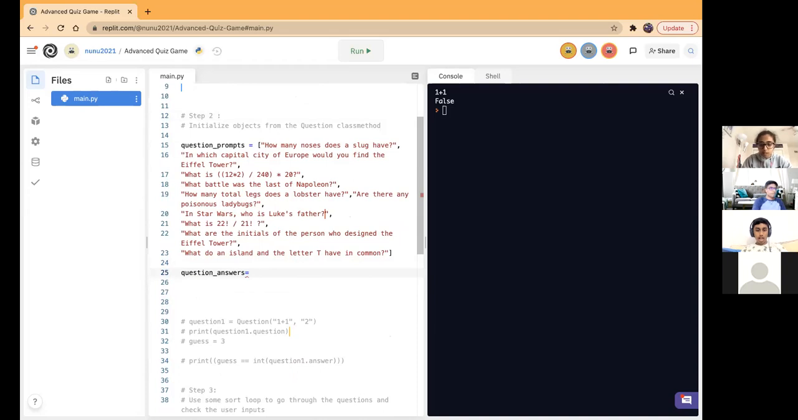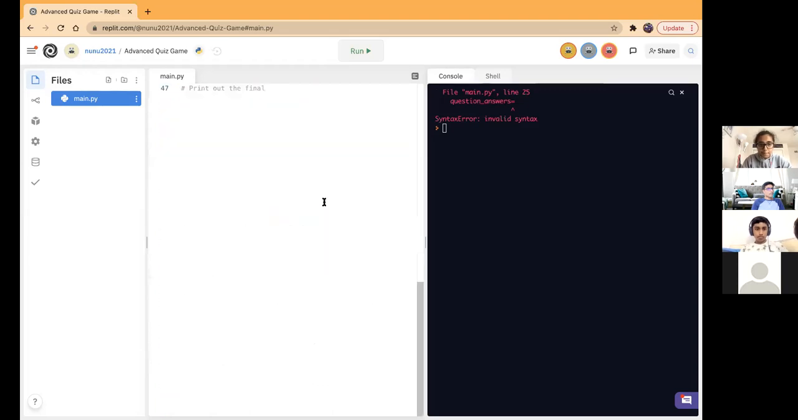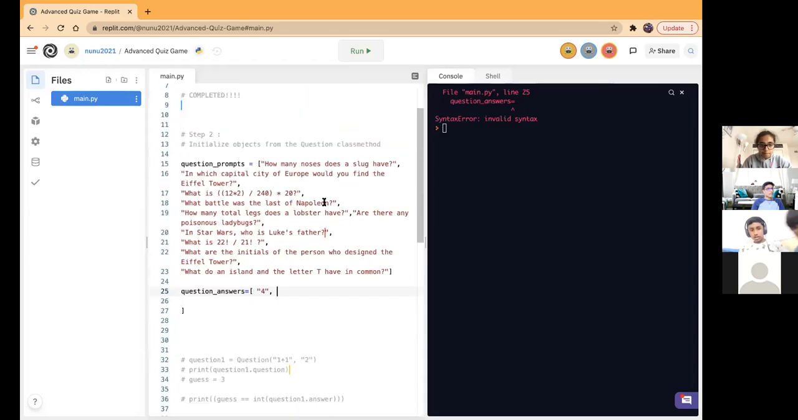Okay, let's make this quick. So how many noses does a slug have? Let's do 4. It says make it a string. Syntax error in line 25. Question underscore answers equals. Yeah, we're setting the variable. We haven't closed the variable yet. That's it. Yeah, there we go. Great. Okay, so the first one is 4.